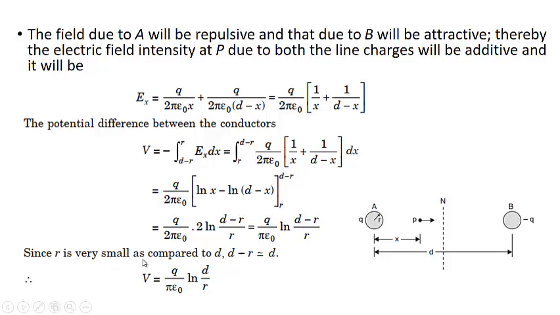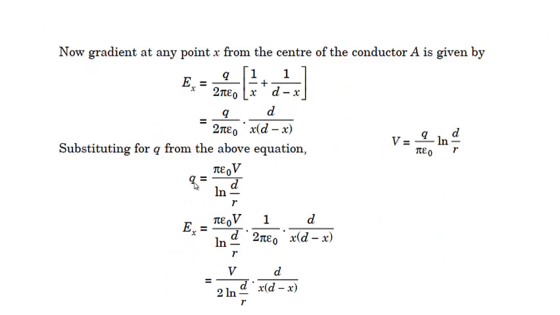Where r is very small as compared to d, so d minus r can be considered to be equal to d. So V is equal to q divided by pi epsilon naught ln of d by r. This is the voltage of A with respect to B as a function of d, r, and q.